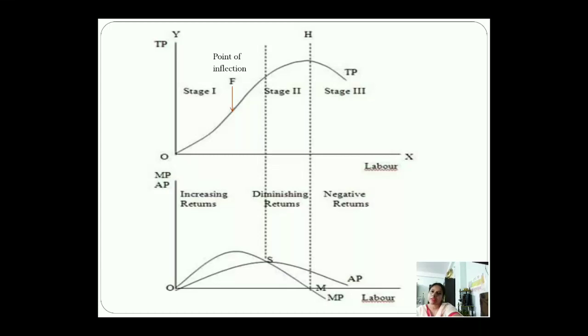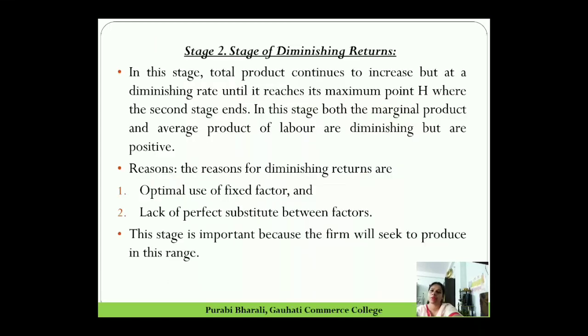So this is a very important stage, because most producers like to produce in this stage of decreasing return, because they like to use the fixed factor fully, and because of the optimal use of the fixed factor and because of the lack of perfect substitutes between the factors, there is a diminishing returns.